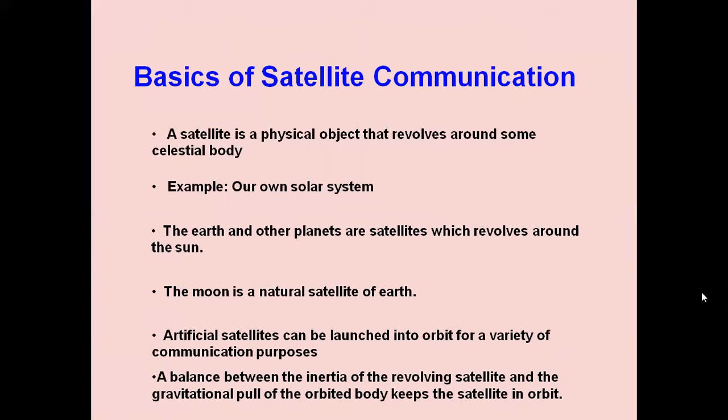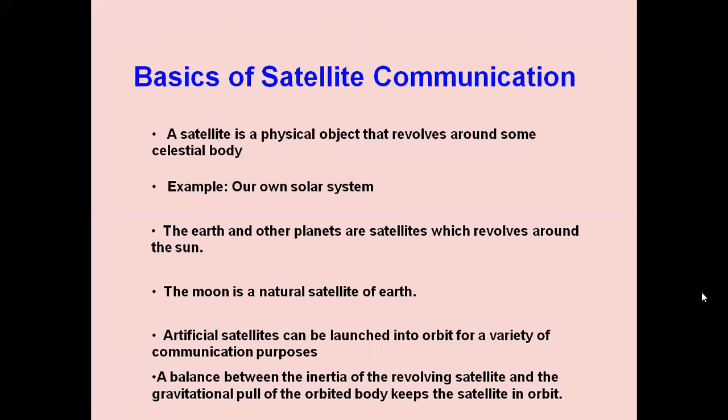Based on that concept, artificial satellites can be launched into orbit for a variety of communication purposes. The satellite is always kept in the same orbit.